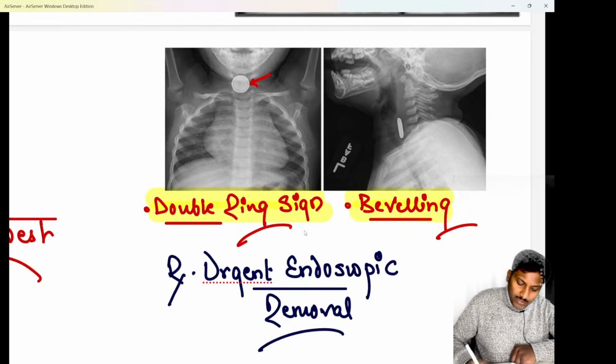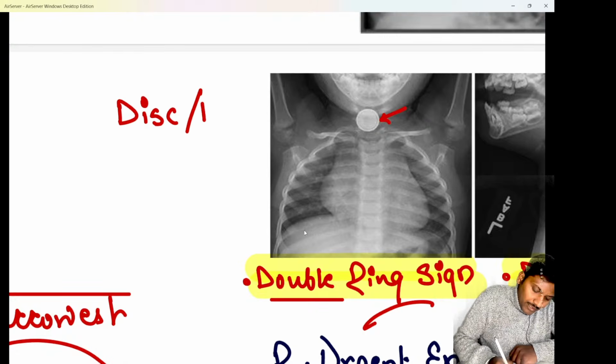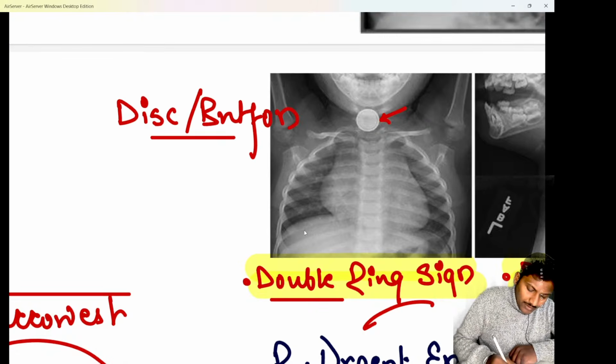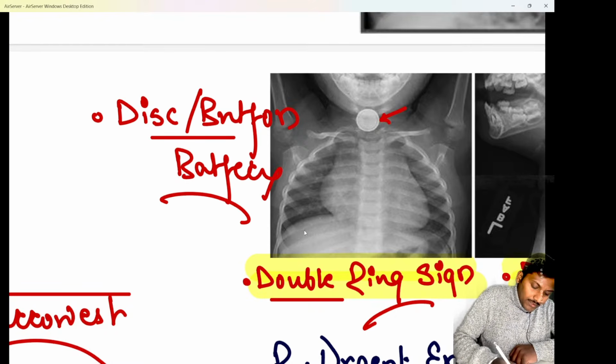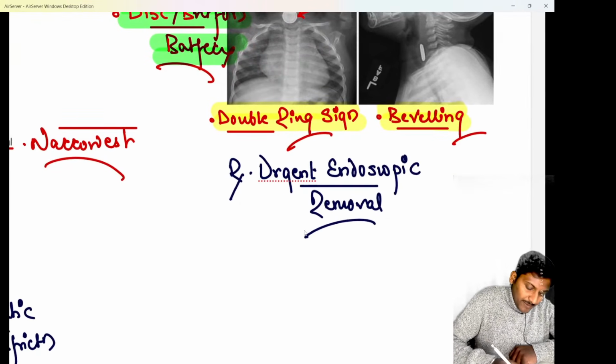So whenever the AP view shows you a double ring sign and the lateral view shows you beveling, we know this foreign body is nothing else but a disc battery or a button battery. This foreign body is classically a disc battery or a button battery. And whenever the foreign body is a disc or a button battery, the treatment is nothing else but you have to go for an urgent endoscopic removal irrespective of the location.